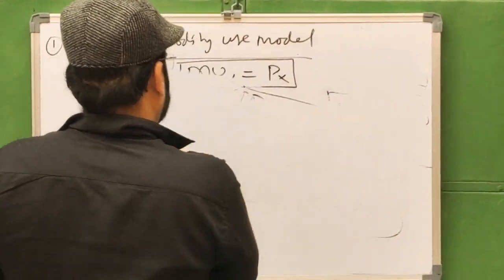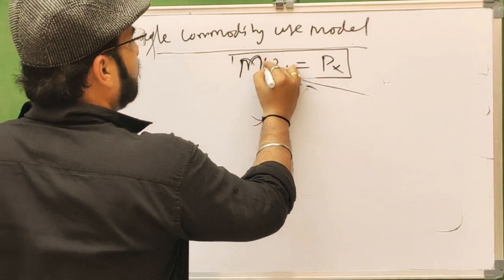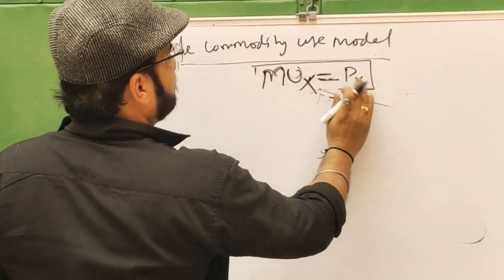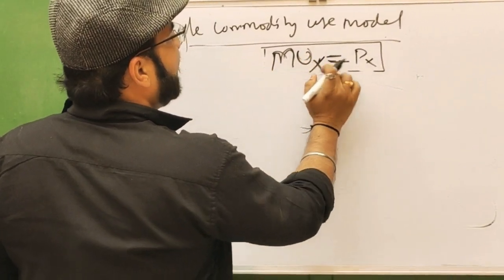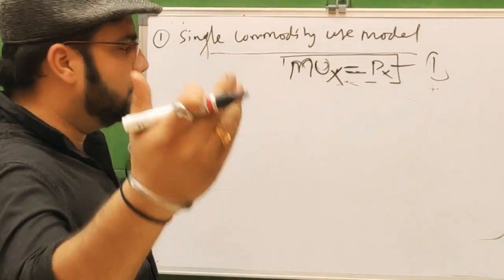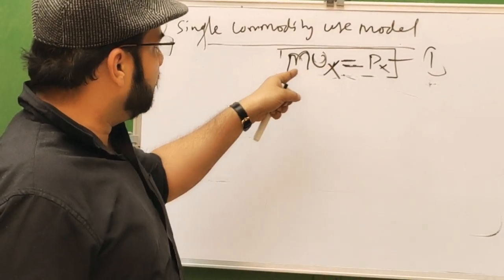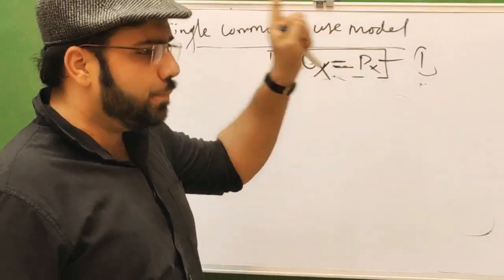How is it set up? This is our most universal concept, that marginal utility of X equals price of X. Whenever you are asked about the consumer in the condition of equilibrium, he will be in equilibrium where MUX is equal to the price of X.